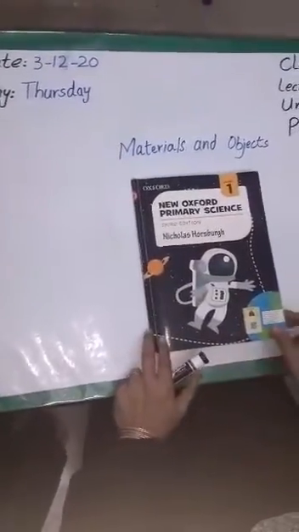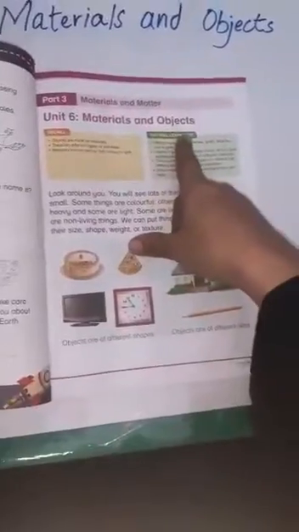Now take out your textbook. This is our textbook. Open page number 55. Unit number 6, Materials and objects. What is the topic? Materials and objects.